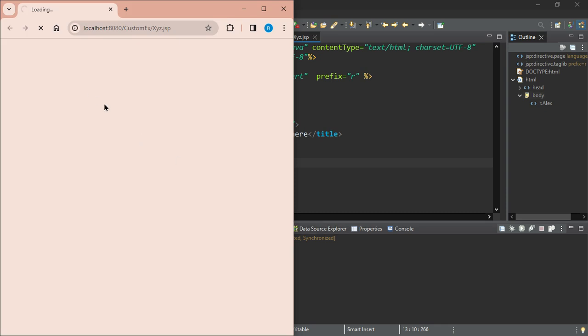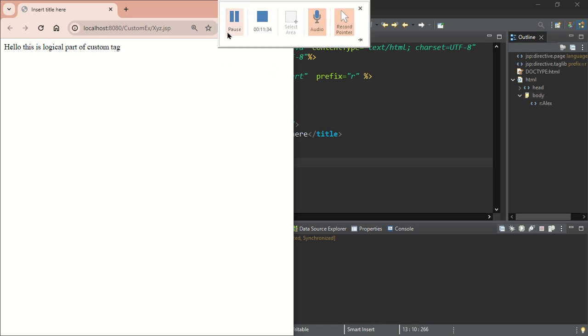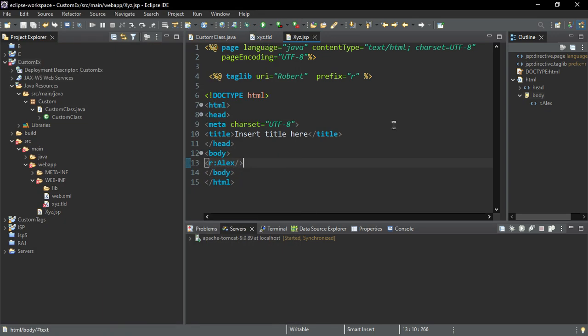So we can see that the custom tag has been running over here, where we can see "hello, this is logical part of custom tag." So this is nothing but all about our custom tag.